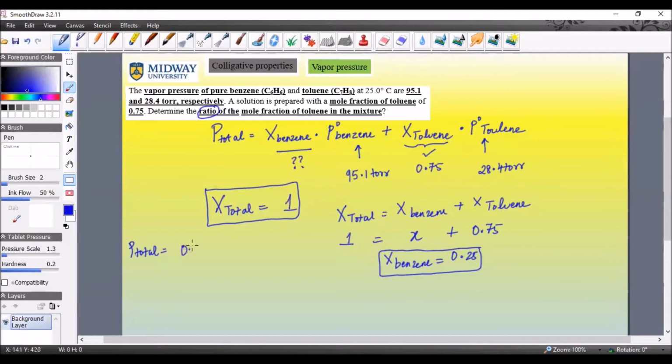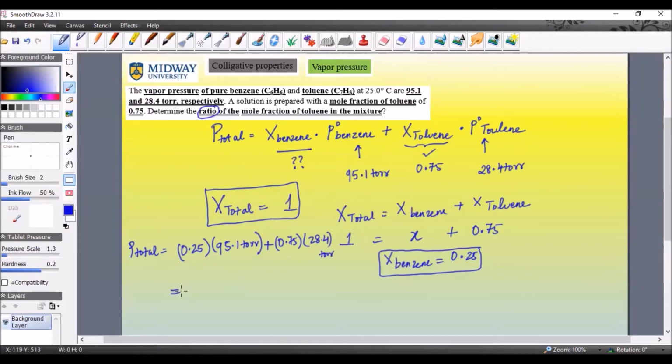Now we know the mole fraction of benzene is 0.25 and the vapor pressure of pure benzene is 95.1 torr. Now I'm not asking you to convert the torr to atm, and if I do, I'd be more specific. But since I didn't, you can just leave it be, and 28.4 torr. Okay.